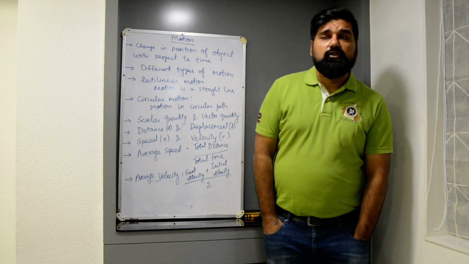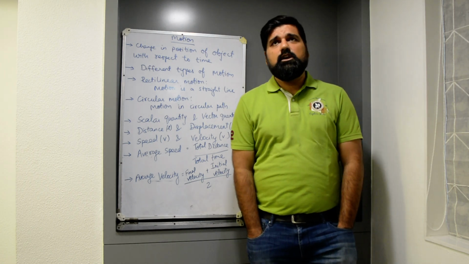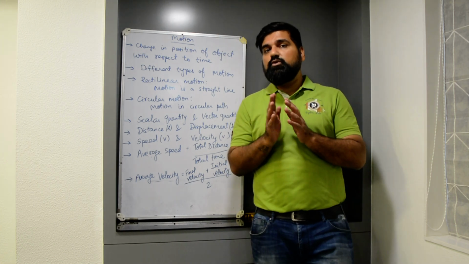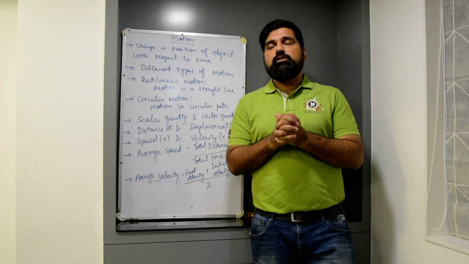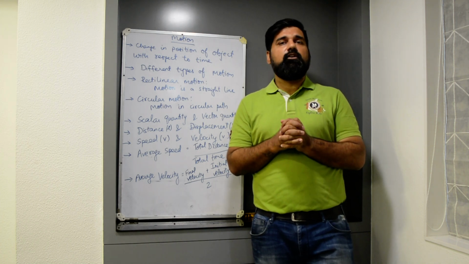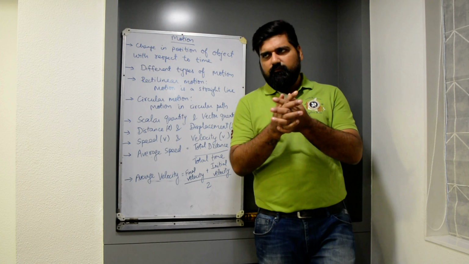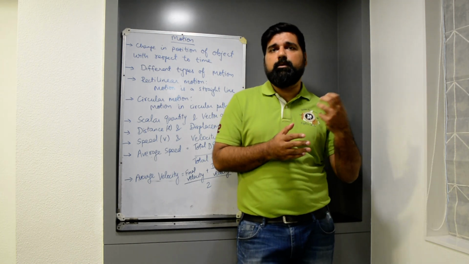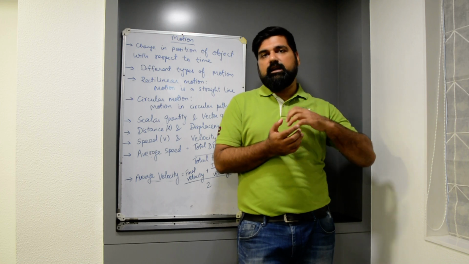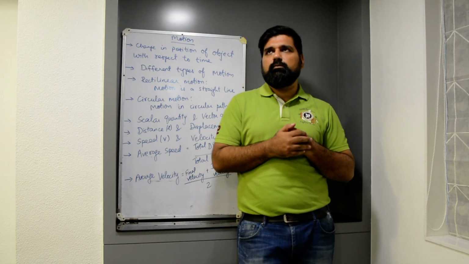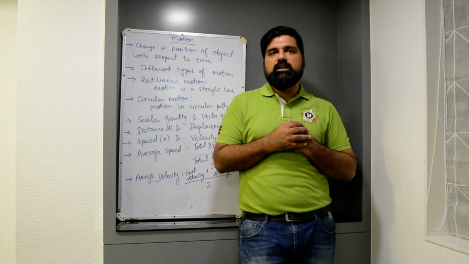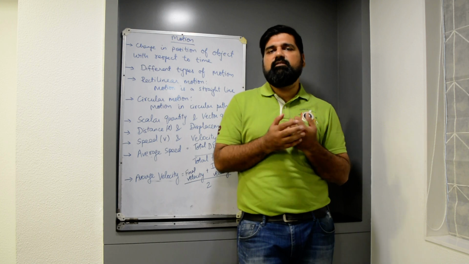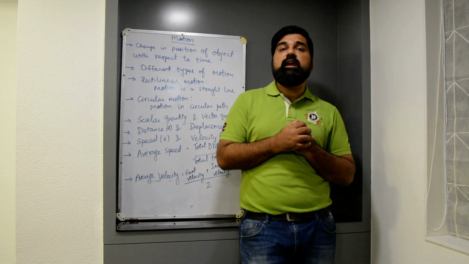Well, scalar quantities are those physical quantities which have only magnitude, they do not have any direction. For example, mass. You might have gone to the market and bought something per kg, like your mother would have told you, beta, get me some 5 kilo potatoes. Okay, so 5 kg, that mass, does not include any direction. 5 kg mass is the same everywhere, and that is why it is a scalar quantity.